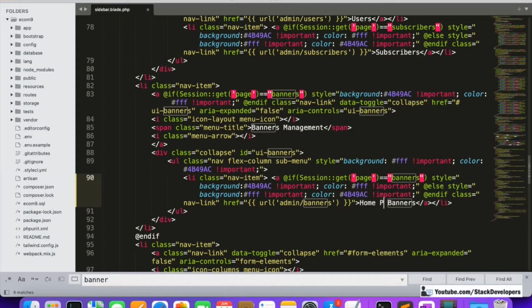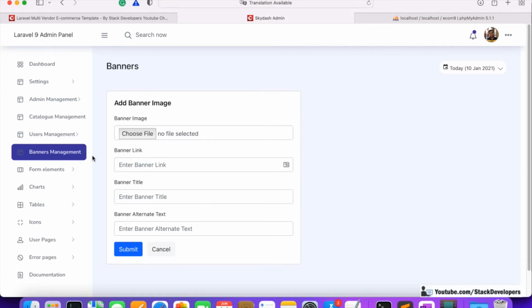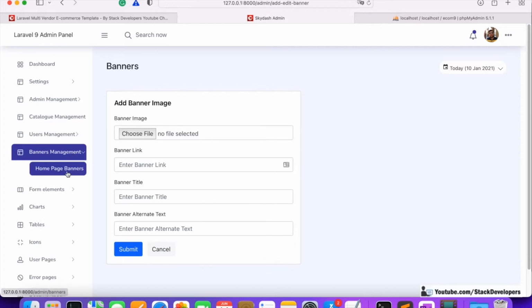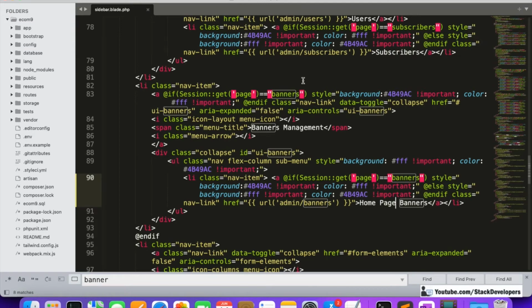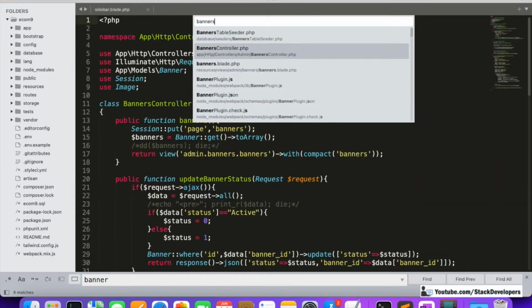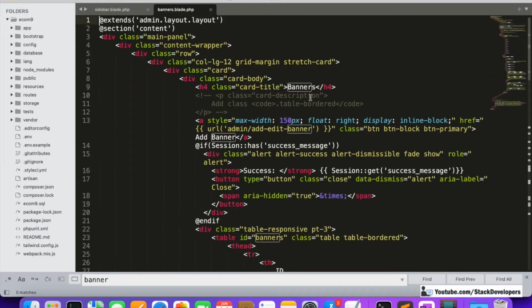So both slider as well as fix will come inside the home page banners. Now it is fine. Okay, so same, we are going to open the banners.blade.php file, and here we can also mention home page banners, and we can mention add fix or slider banner, or simply add home page banner.